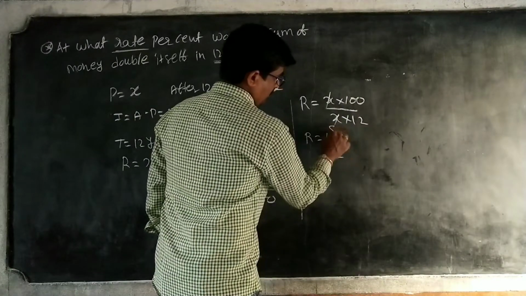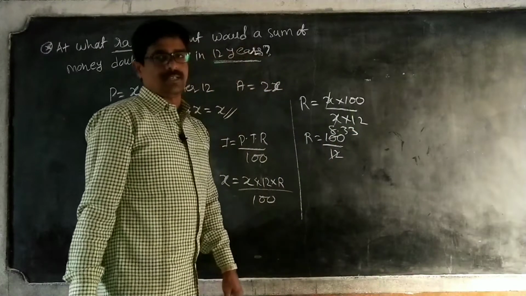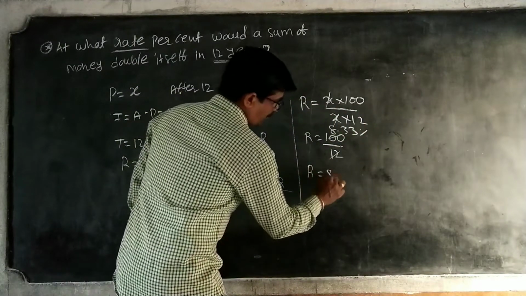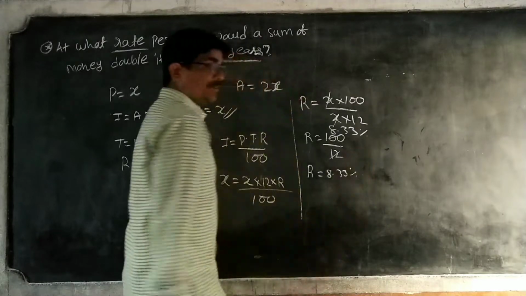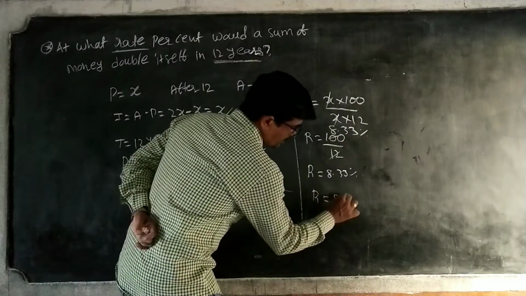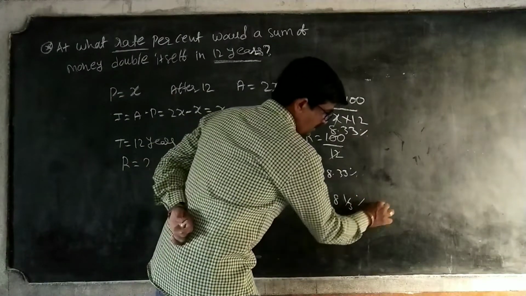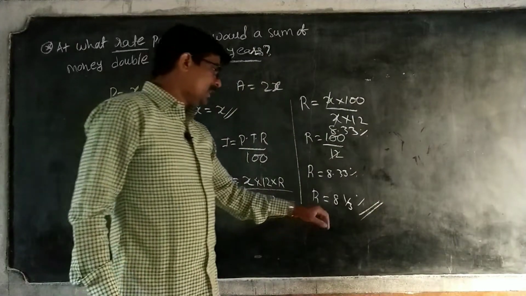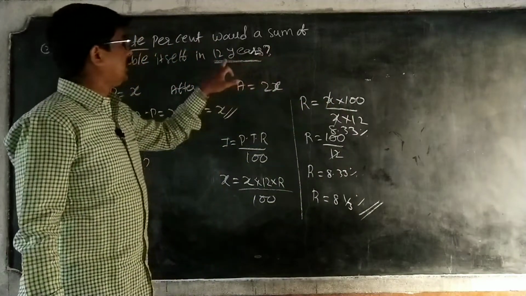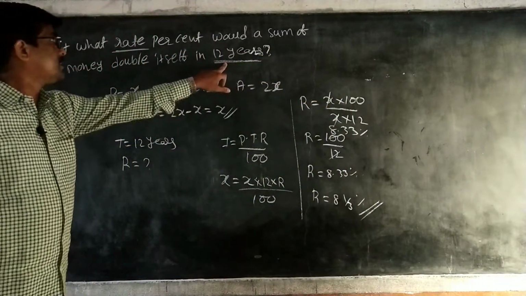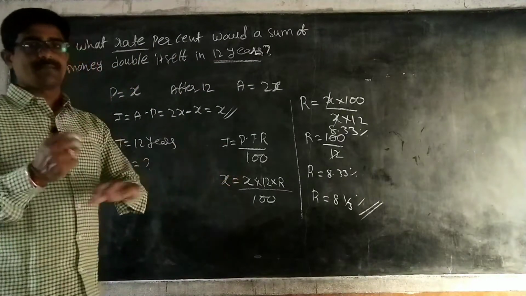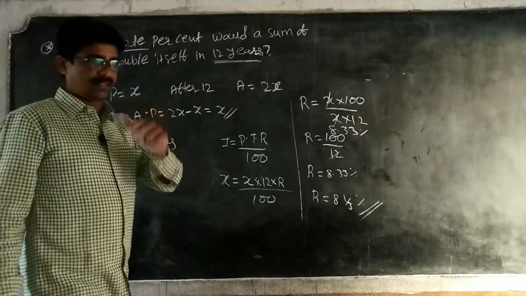12 1s are 12, 12 8s. So you are getting 8.33%. R is equal to 8.33%. If you write in fractions, it is a mixed fraction. R is equal to 8 mixed 1 by 3%. So if money is given, you have to take money. After 12 years, the principal becomes double, so principal and interest are both equal.